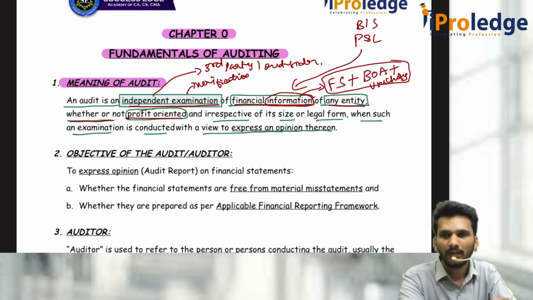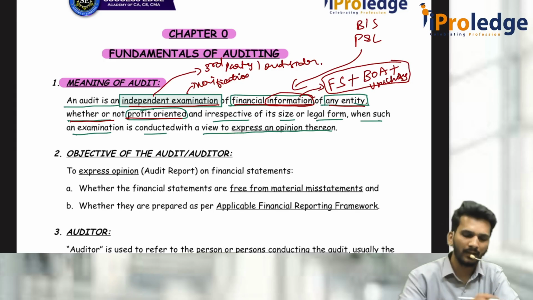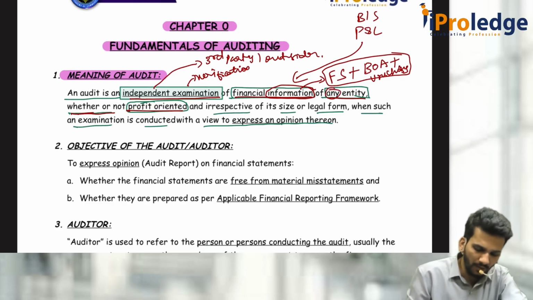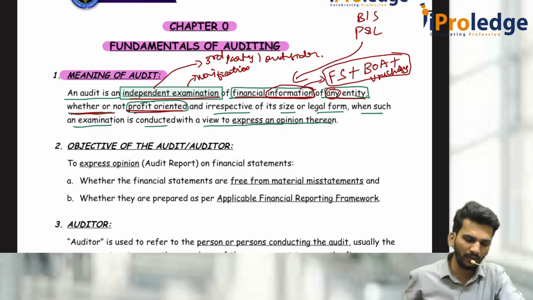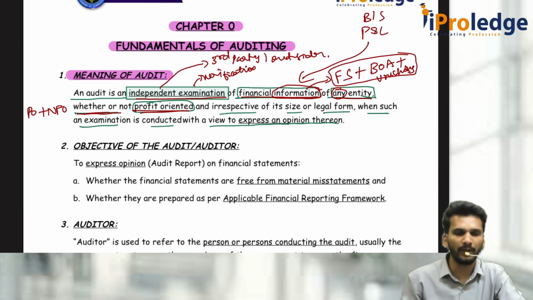Are you buying some vehicles, buildings for your own purpose, or are you applying it for the same purpose or not? That is why we have to conduct the audit of the financial statements of any entity, whether or not profit oriented. Profit oriented, anyway we have to do it, but also non-profit organizations. When I say whether or not profit oriented, we mean profit oriented plus non-profit oriented. All the organizations have to be covered here.